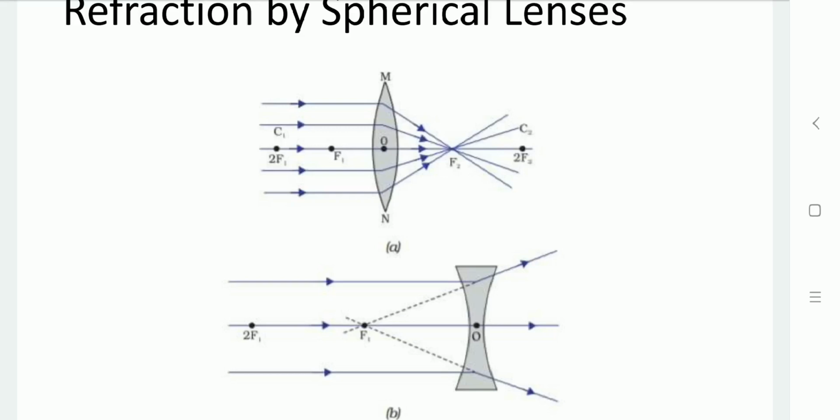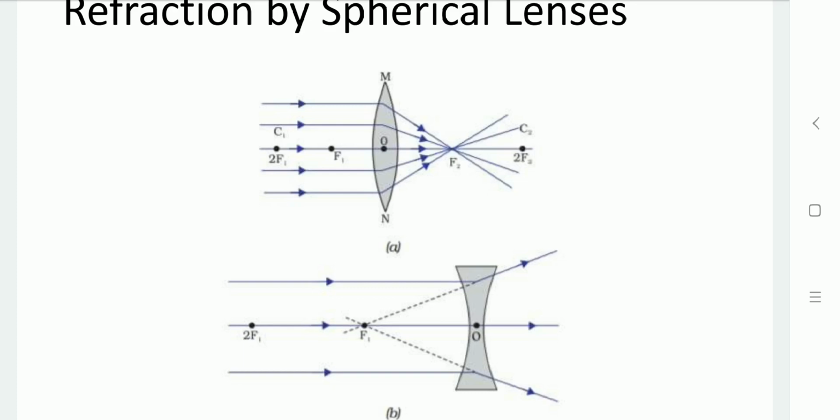For that, different spherical surfaces. This imaginary straight line will pass through the centers of curvature, which is known as the principal axis, which passes through the center of the lens, origin O. So this center point of the lens, that is the optical center, is denoted as O, the origin point. A ray of light passing through this optical center of the lens will pass through without any deviation. So it will retrace the same path, it will propagate along the same path.